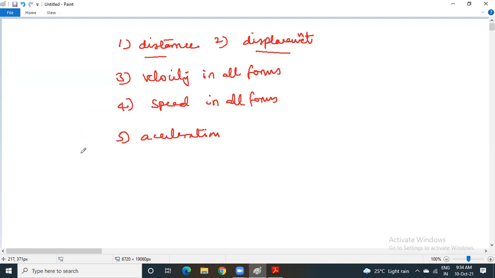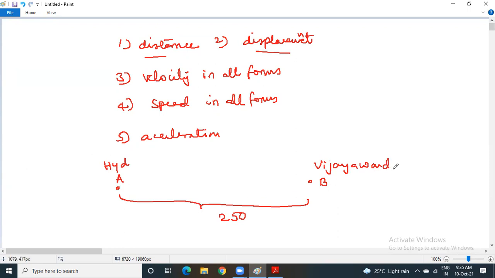First, let me explain what is distance. Suppose there is a city A here and a city B here. These two cities are separated by a distance of 250 kilometers. For example, at A we have the city Hyderabad, and at B we have the city Vijayawada. In general, the road distance when you go from Hyderabad to Vijayawada on the road is 250 kilometers. This may be covered within 6 to 7 hours.